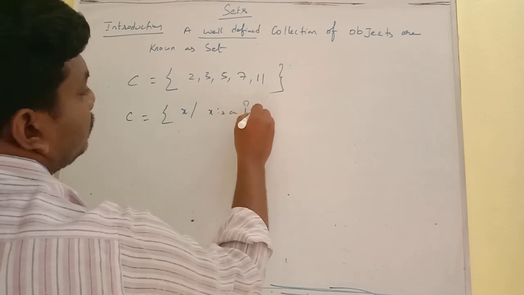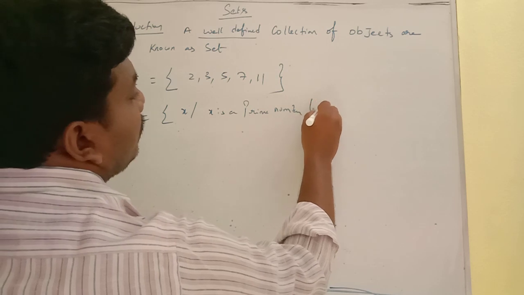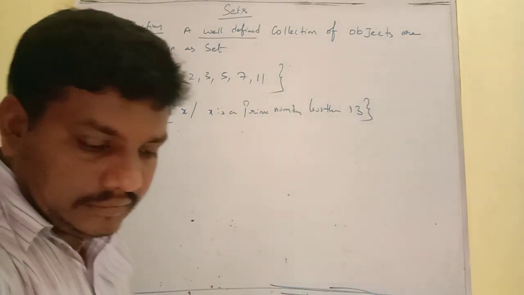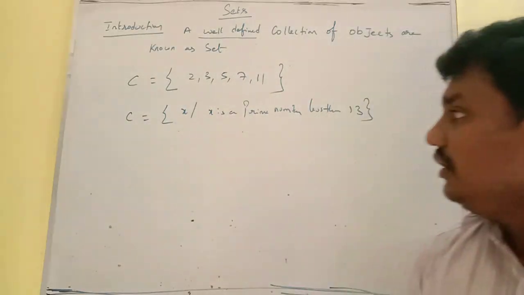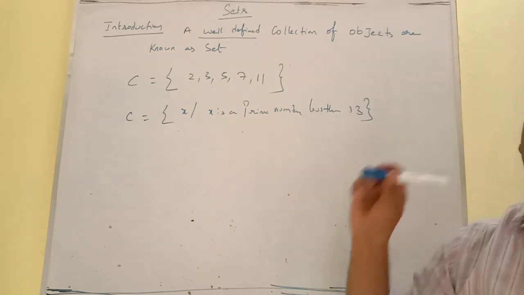a prime number less than 13. Set closed. This is called a condition. Now what is the condition? x such that x is a prime number less than 13.